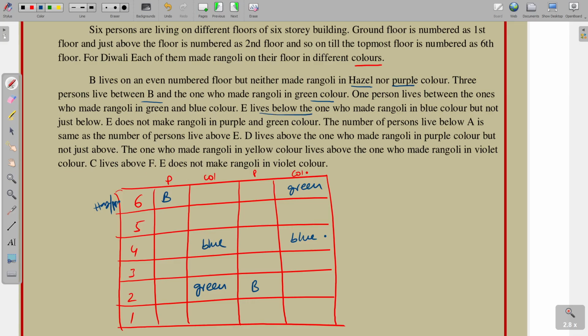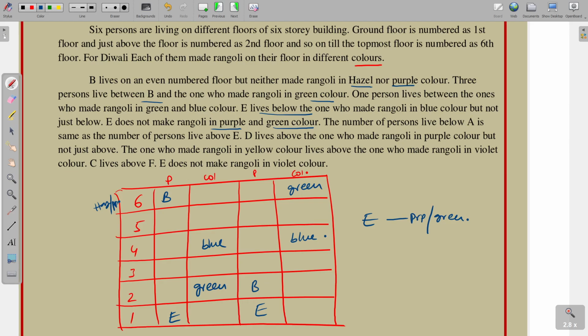Next, E lives below the one who made Rangoli in blue color, but not just below. So E is not just below, and E does not make Rangoli in purple or green. So E is neither purple nor green. And also E is below blue, but not immediately below. So here E is placed, and coming to this one, here also E is placed.